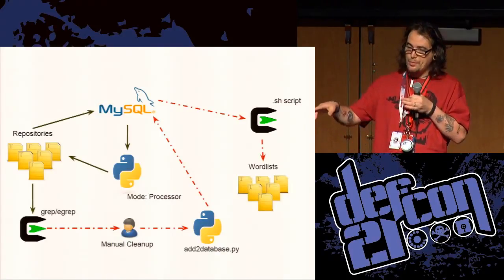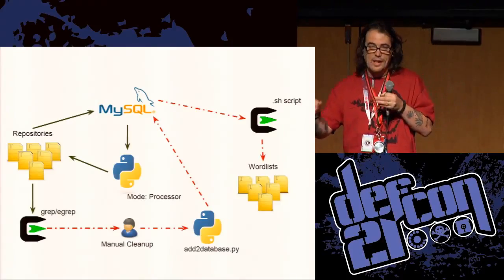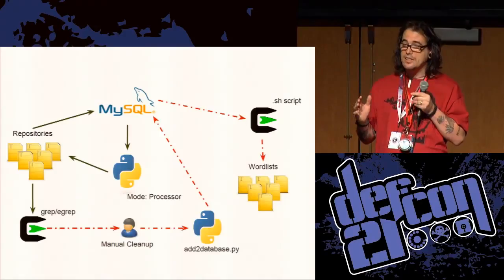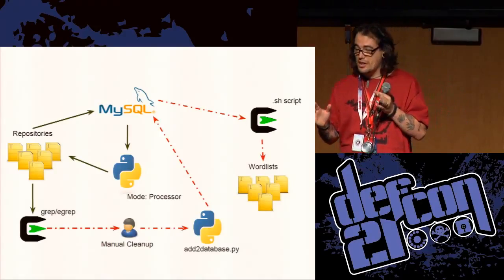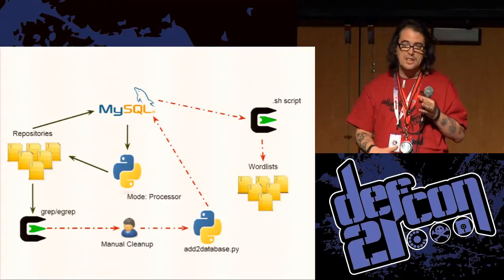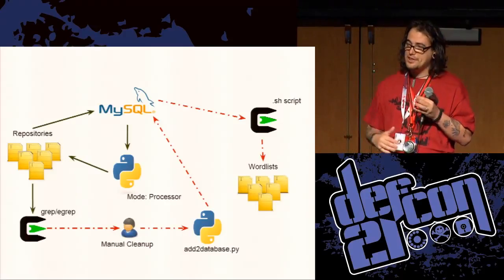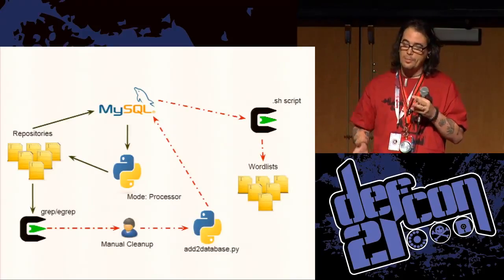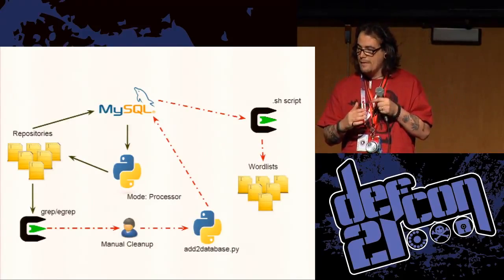So I have to grep all this data, pull out usernames, passwords, emails, RSA keys, all kinds of fun stuff, and then clean it up, which for one grep session for one day, can take 4 days for me to go through and clean it all up and dump it into the database.